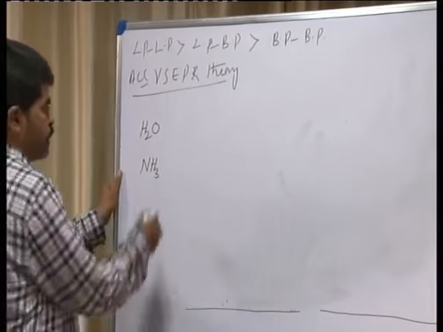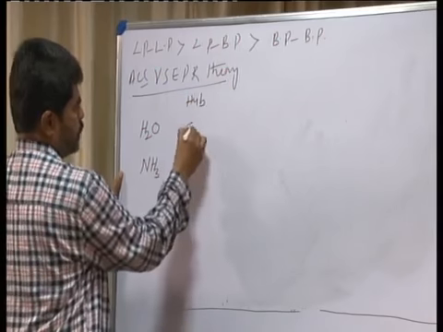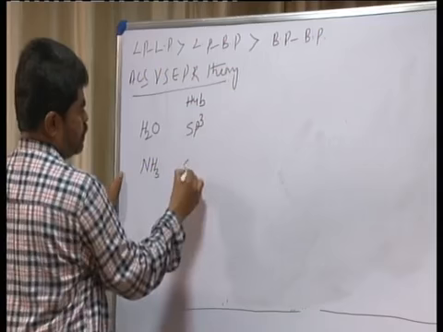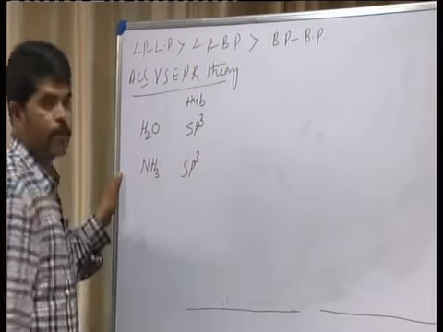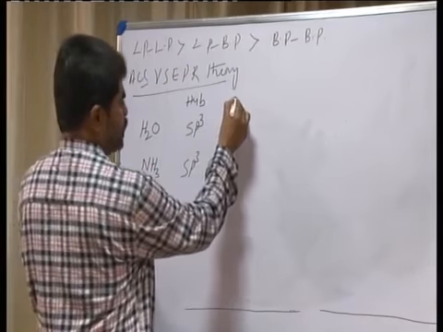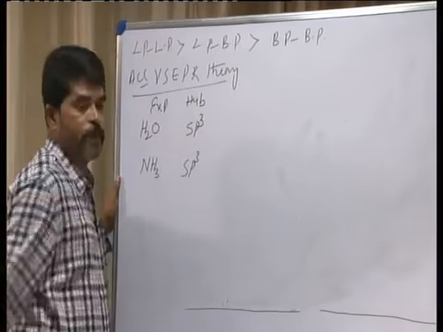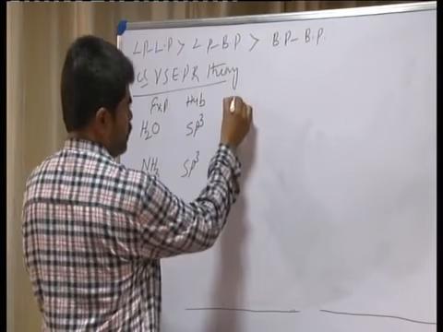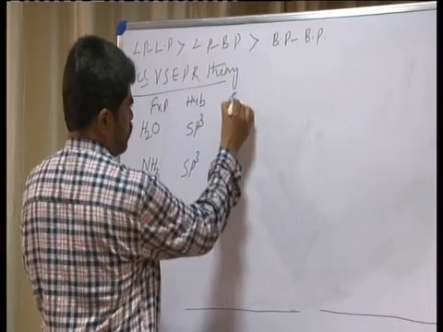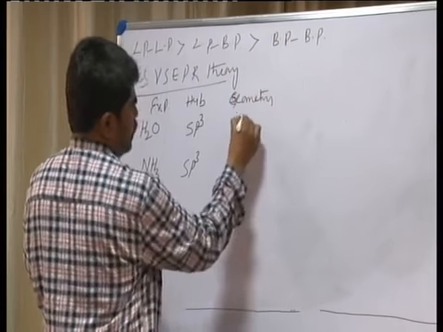In case of ammonia or water, the expected hybridization is sp3, and the expected shape of the molecule, that means structure or geometry, is tetrahedral.